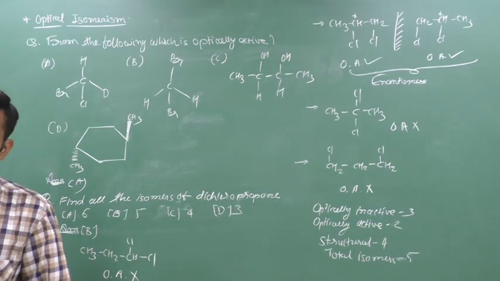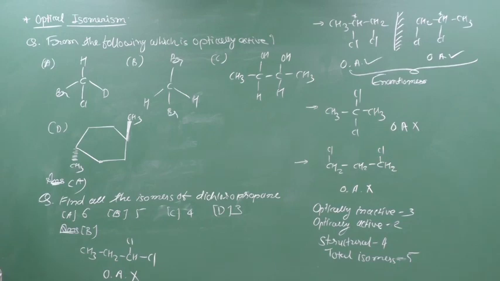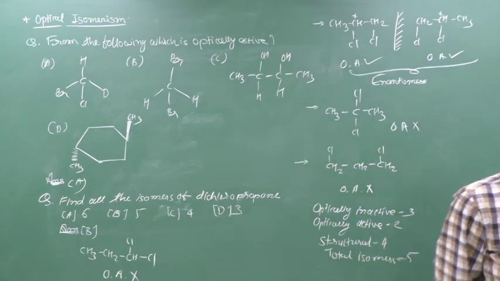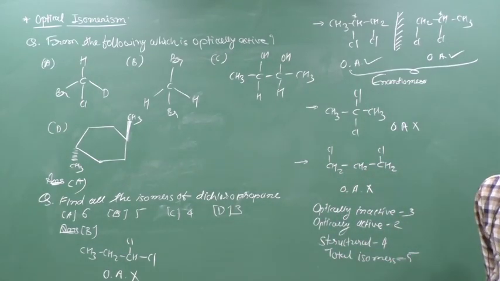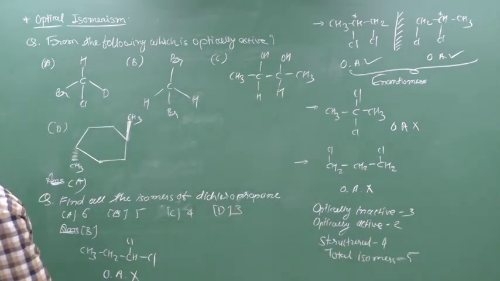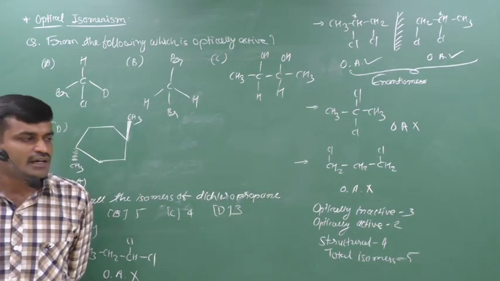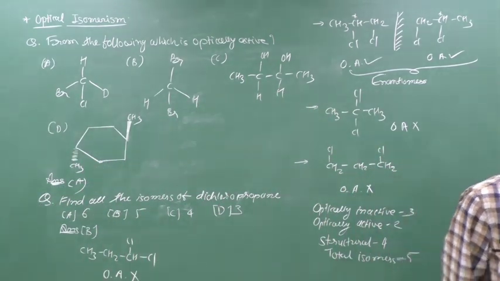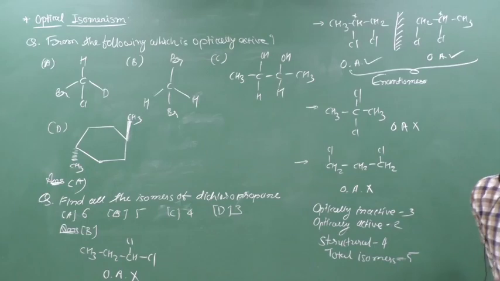If plane of symmetry or center of symmetry is present, then however many chiral centers are there in the compound, the compound becomes optically inactive. Clear? And if a compound has only one chiral carbon, then this compound is optically active 100%. Now we can think about some examples and questions regarding the last theories and optical activity.